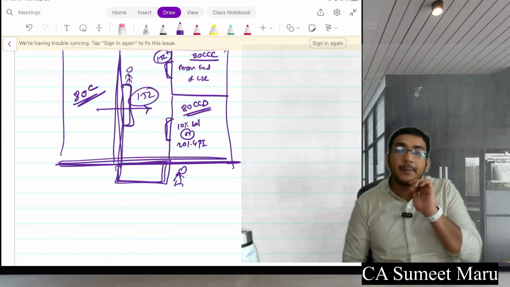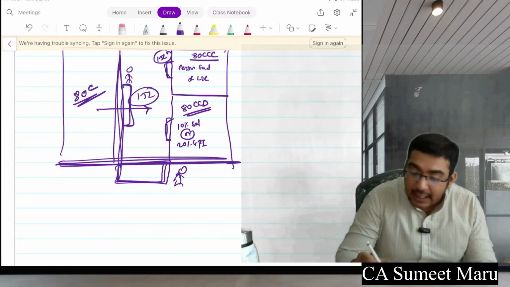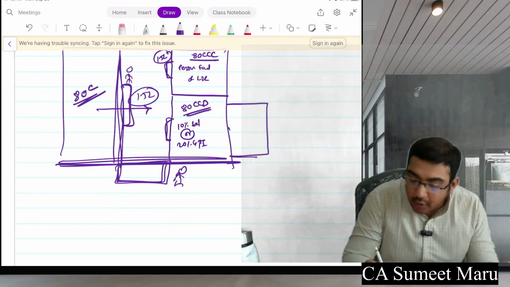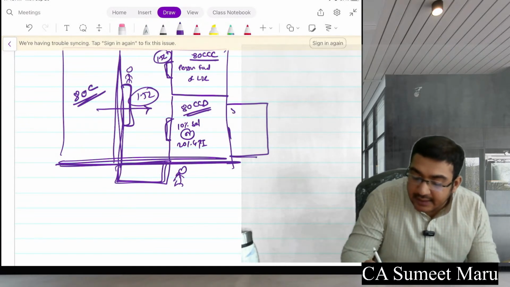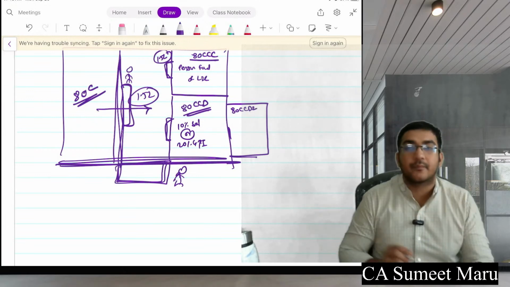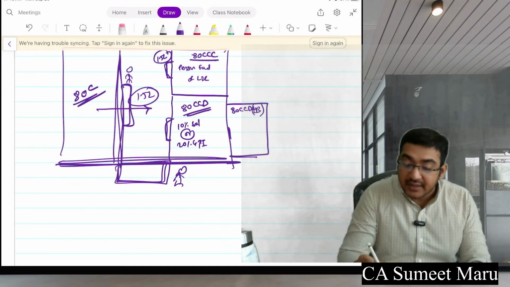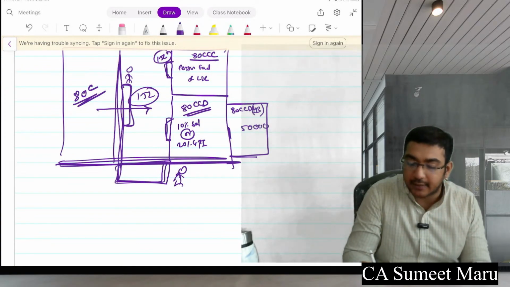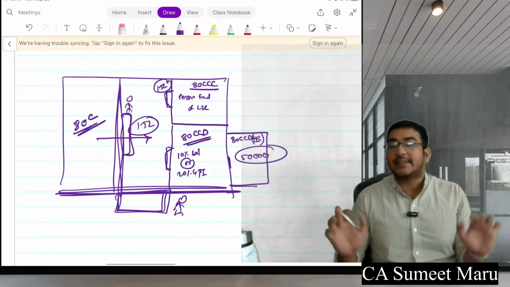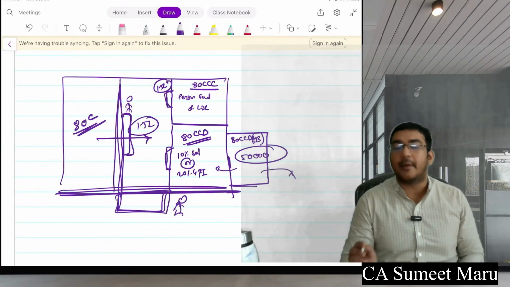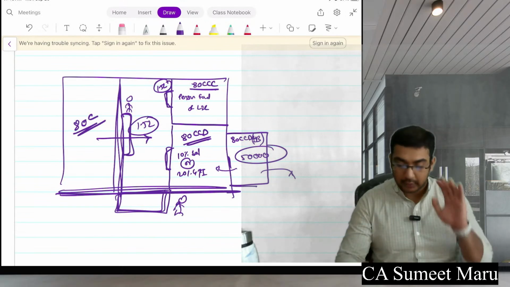And because people were more interested in this, they have opened one more shop outside this mall which has a small door here, and this is 80CCD(1B), which has a separate 50,000 limit. So it's upon you. If you want to come inside, come inside; if you want to take it separately, you can take it separately too. Okay, I will make it clear to you.